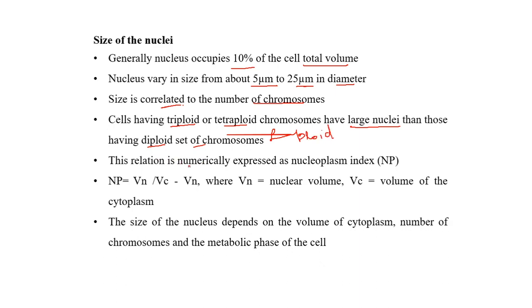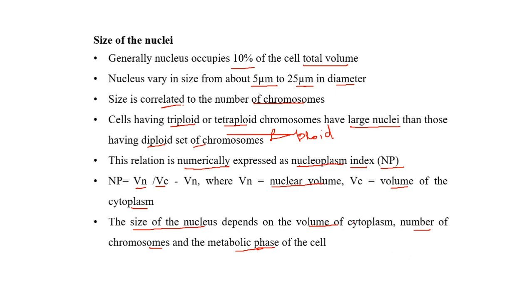The relation between the nuclear volume and the volume of the cytoplasm is expressed numerically and is called the nucleoplasmic index, which is represented by NP. NP can be calculated as Vn divided by Vc minus Vn, where Vn is the volume of the nucleus and Vc is the volume of the cytoplasm. Thus, the size of the nucleus depends on the volume of the cytoplasm, the number of chromosomes, and the metabolic phase of the cell. The metabolic phase of the cell is during cell division.